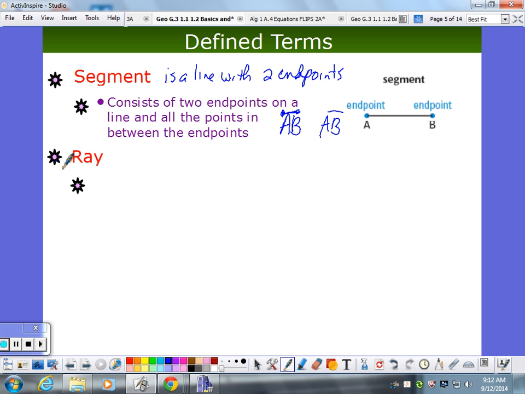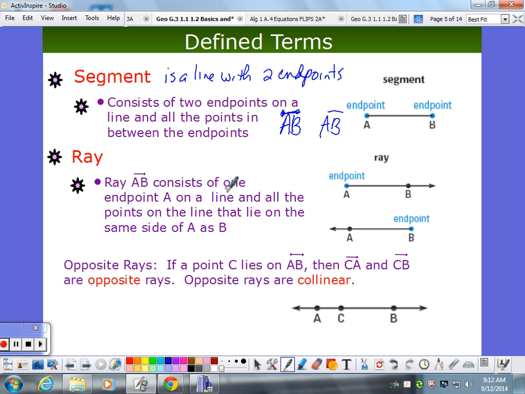All right. The other thing we've got is a ray. A ray is a line with one endpoint. Okay, so ray AB, and look how I'm naming AB. Now this order matters. To name a ray, you start with the endpoint, and you pick another point on your ray, and then look where my arrow goes. It's a one-ended arrow. So no arrow here, and just that there, ray AB. And A has to be the endpoint.